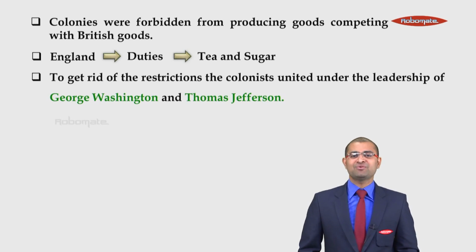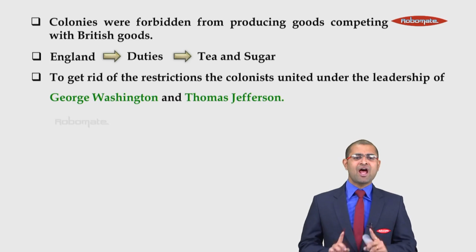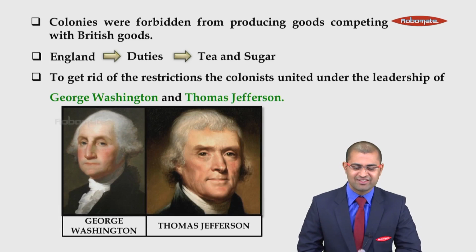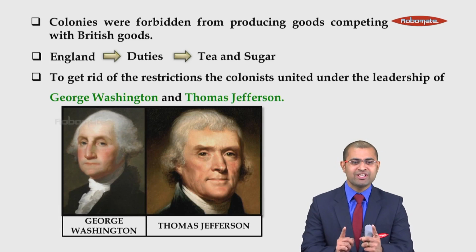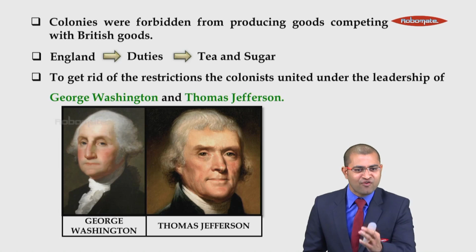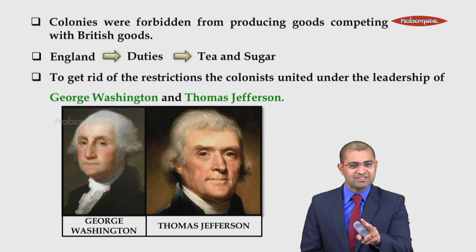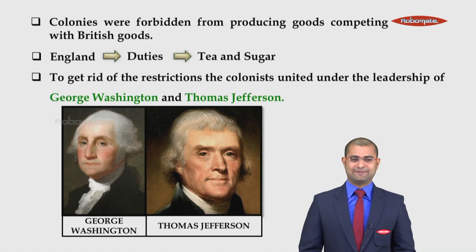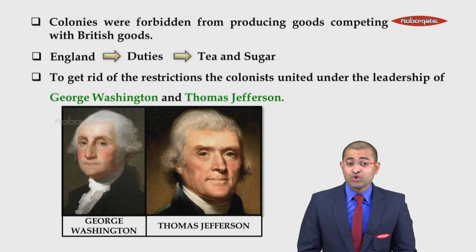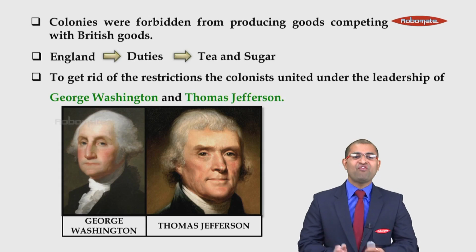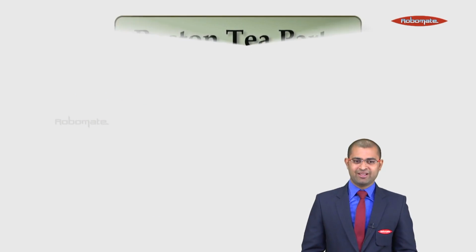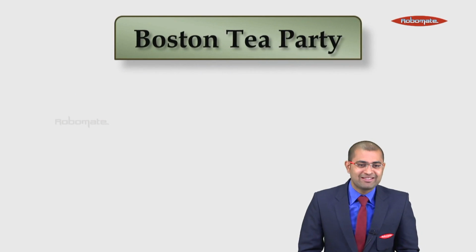To get rid of these restrictions, colonists united under the leadership of George Washington and Thomas Jefferson. George Washington was appointed as chief of the military, and Thomas Jefferson drafted a declaration for these 13 colonies. Students, George Washington led his army to fight against his own mother country, England. Students, let us understand what happened exactly.